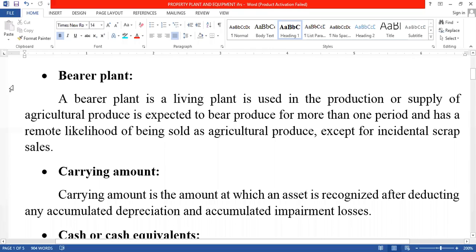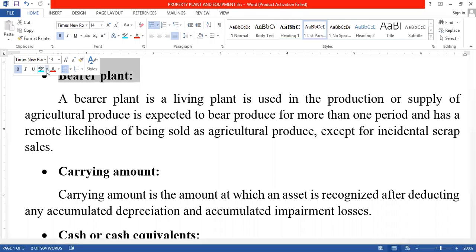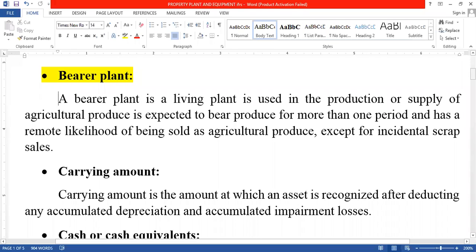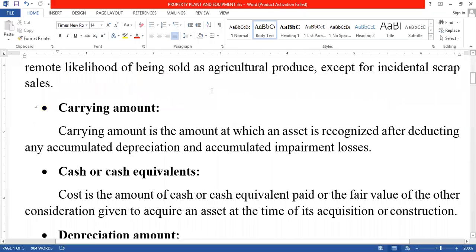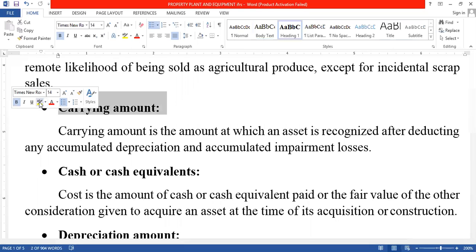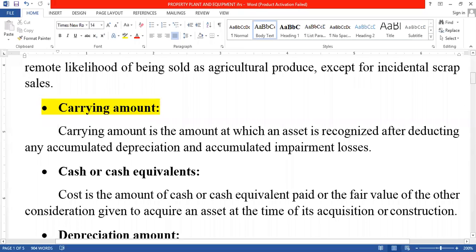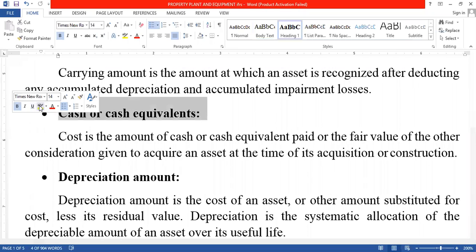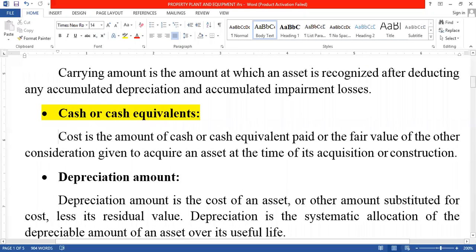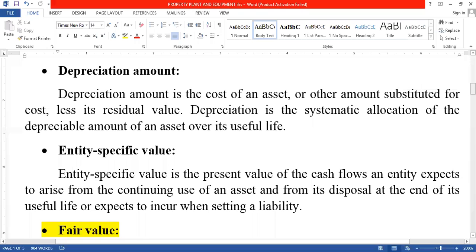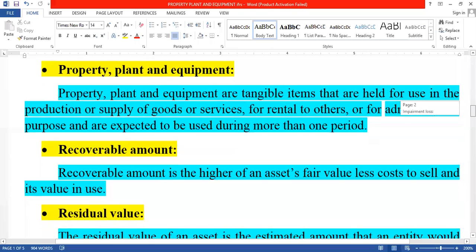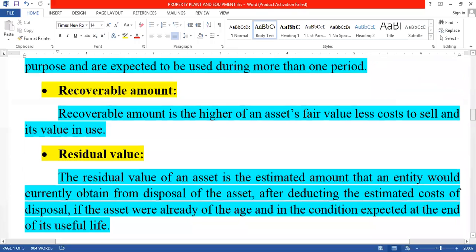The first one is bearer plant, the second one is carrying amount, and the third one is cash or cash equivalents, and the depreciation amount, entity specific value, fair value, impairment loss, property plant and equipment, recoverable amount, residual value.